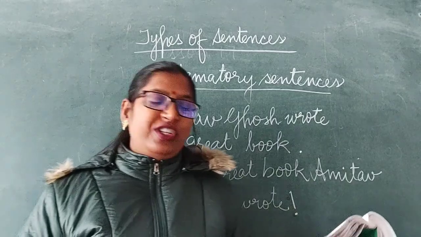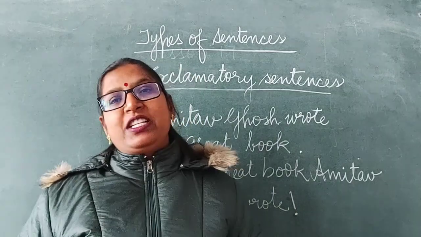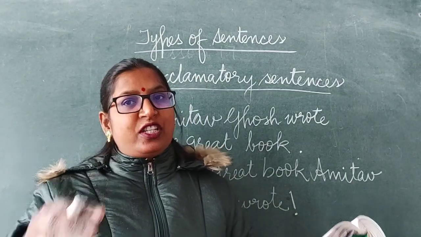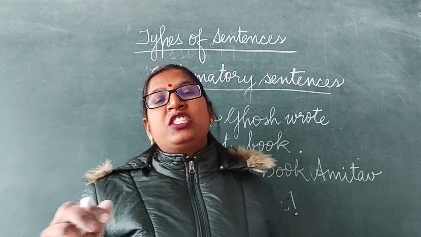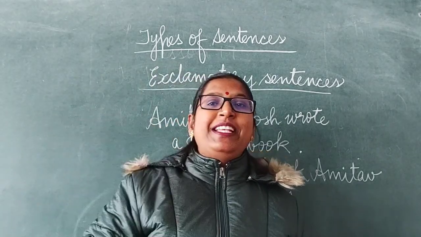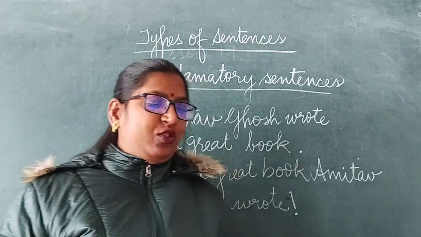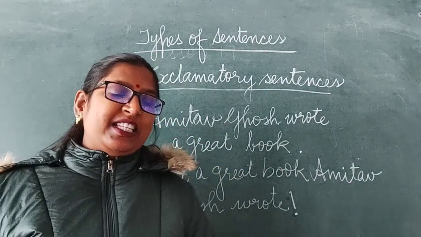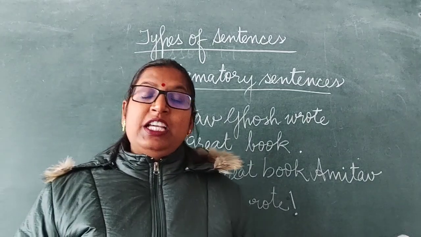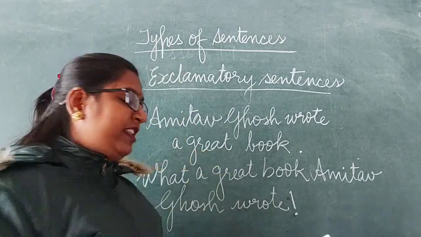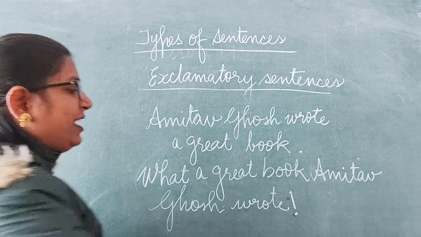Sometimes in exclamatory sentences, the object is placed immediately after the WH word, just after the WH word and before the subject. The exclamation mark is always used at the end of the exclamatory sentence.